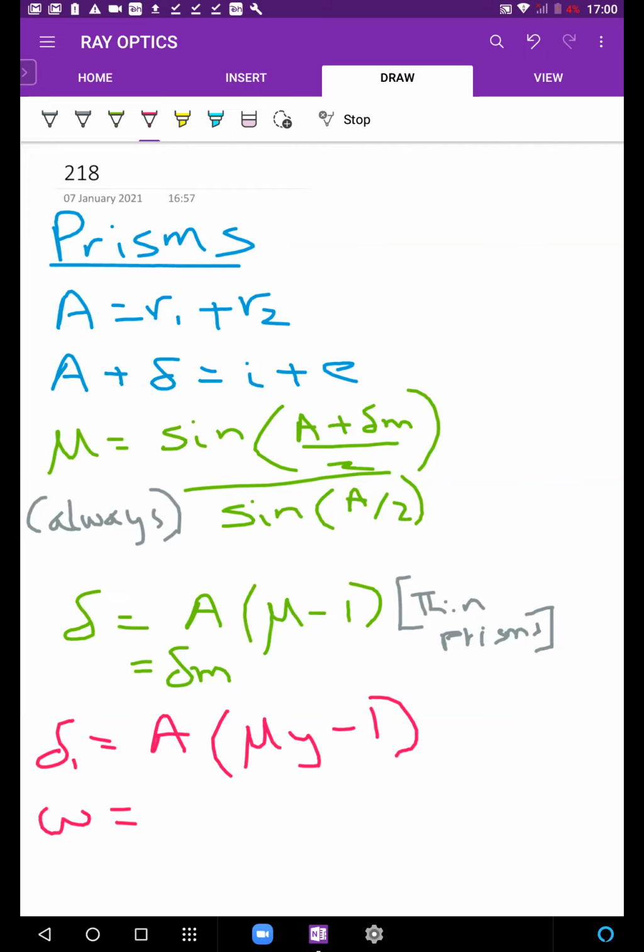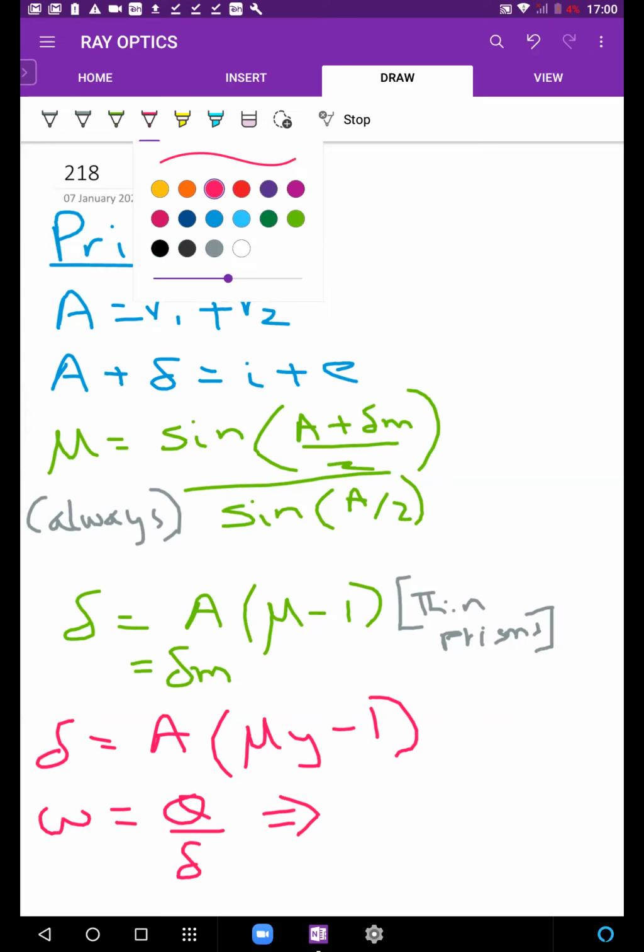This can be said to be mean delta. Omega का definition is theta by delta.